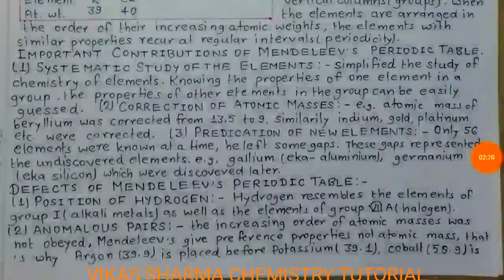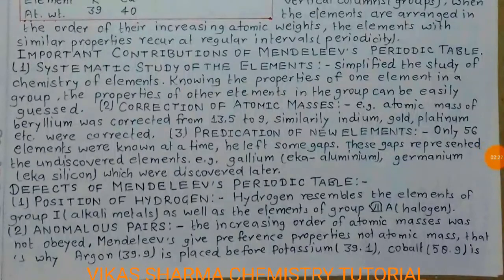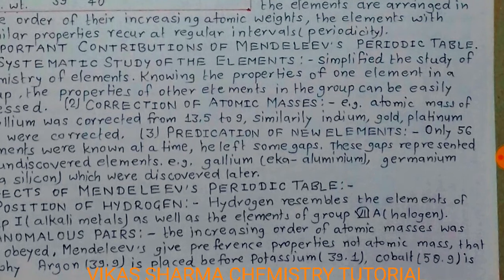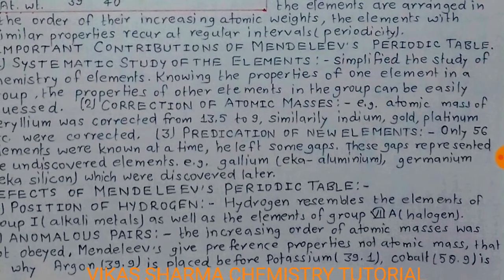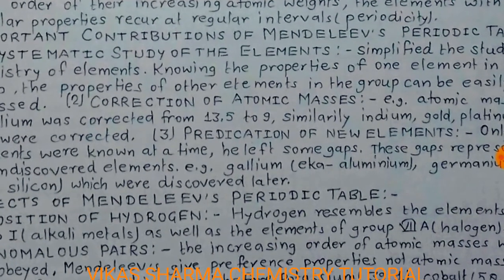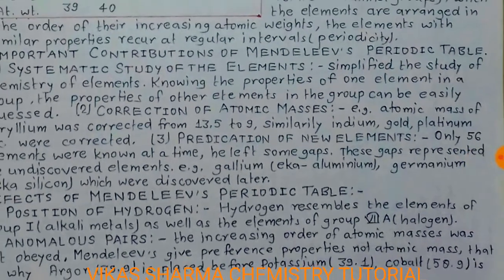So student, the important contributions of Mendeleev's periodic table: first, systematic study of the elements. Mendeleev simplified the study of the chemistry of elements. Knowing the properties of one element in a group, the properties of other elements in the group can be easily guessed. The second contribution is correction of atomic masses.